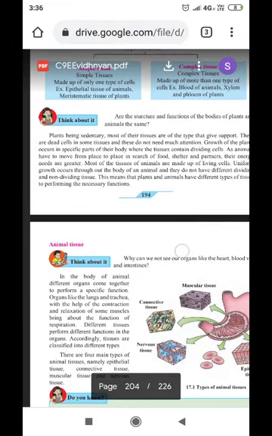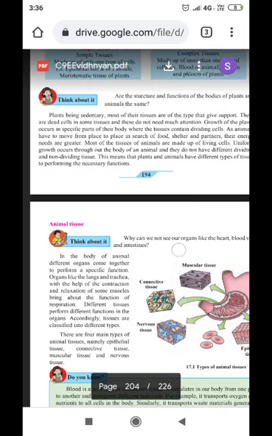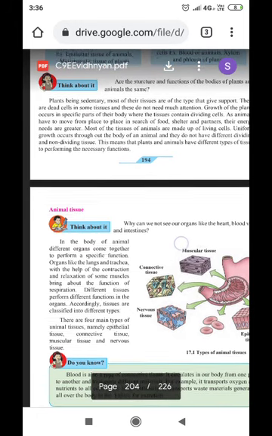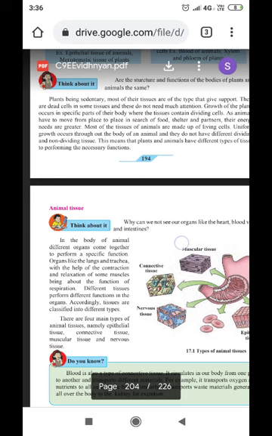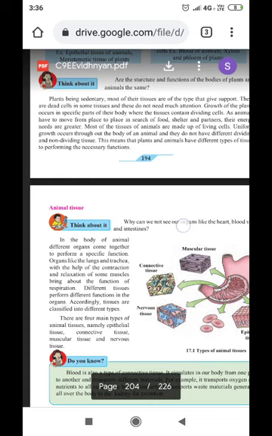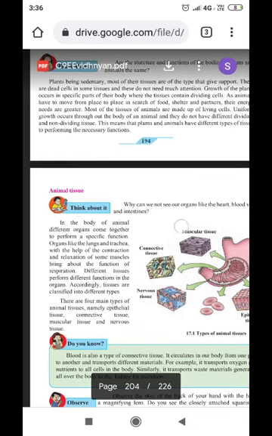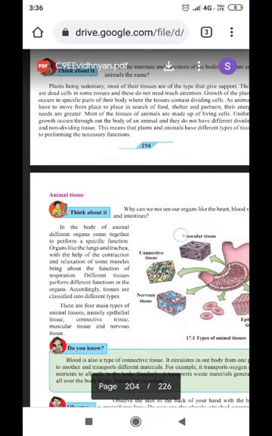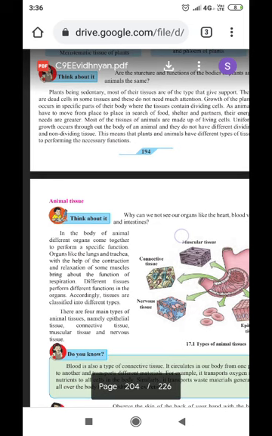Are the structure and functions of bodies of plants and animals the same? Definitely not. Depending upon the structure of the body parts, the function also varies. Plants being sedentary, most of the tissues are of a type that gives support. There are dead cells in some tissues and these do not need much attention. Growth of the plant occurs in specific parts of the body where the tissues contain dividing cells.